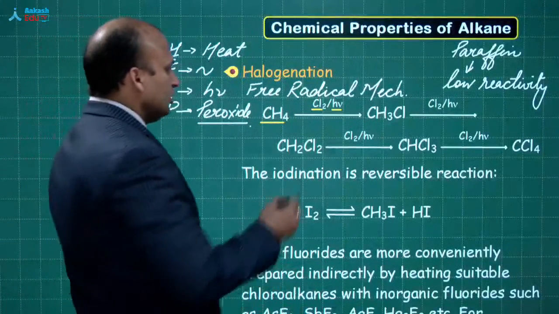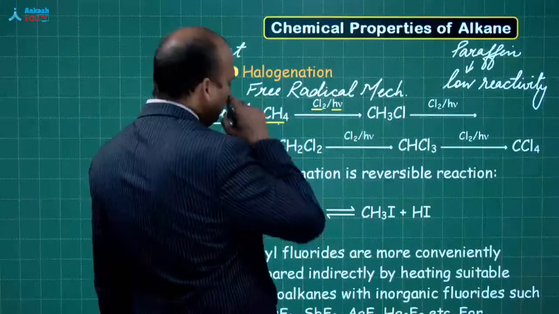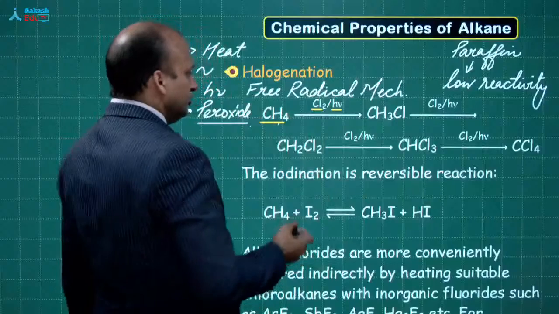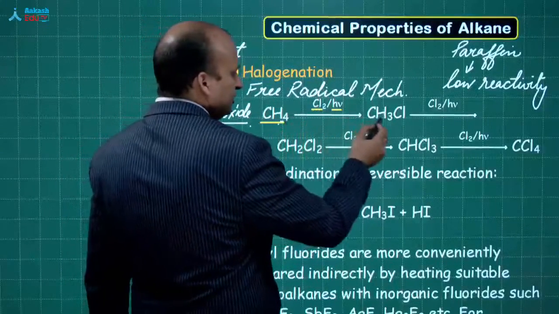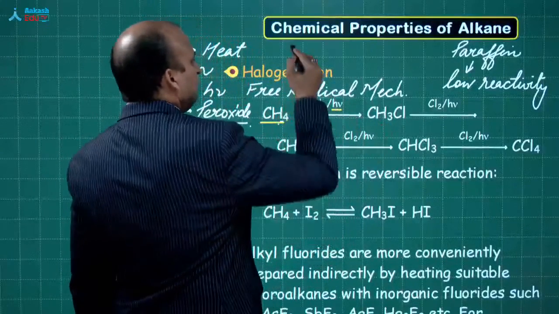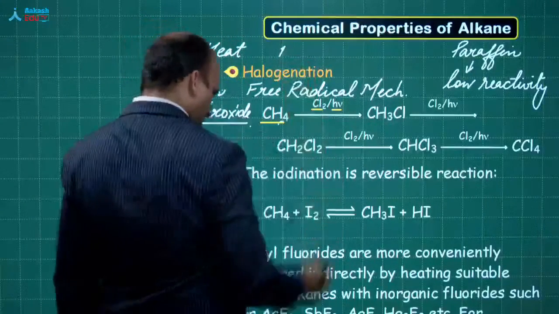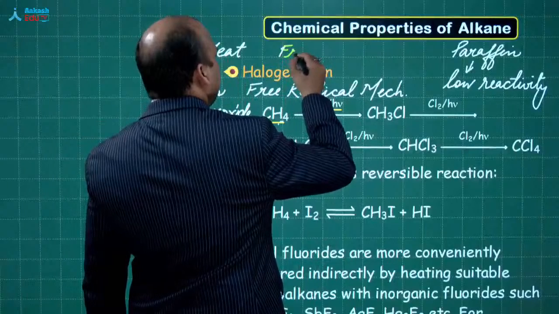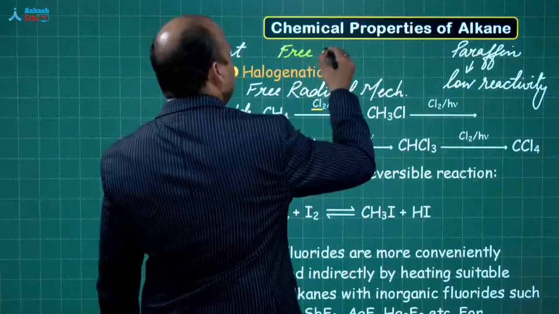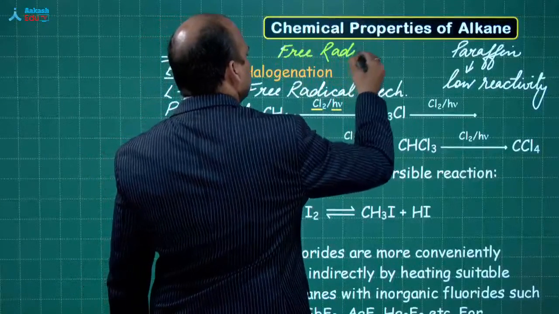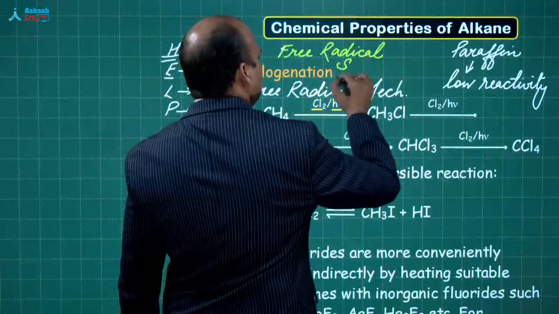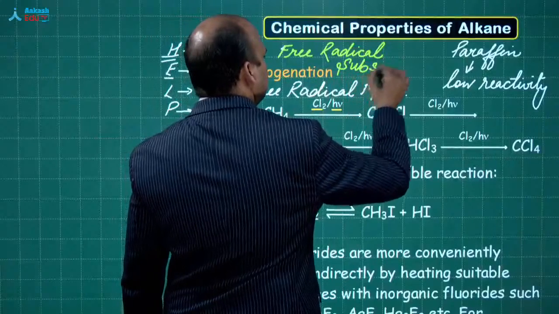Okay. So now what is happening over here? It is a chain reaction, will happen step after step, step after step. So you see, first hydrogen is substituted. In fact, it is also referred as the free radical substitution, because hydrogen is substituted by halogen.